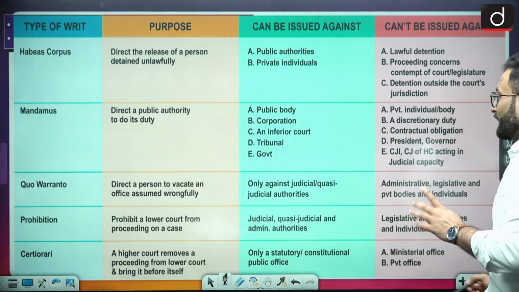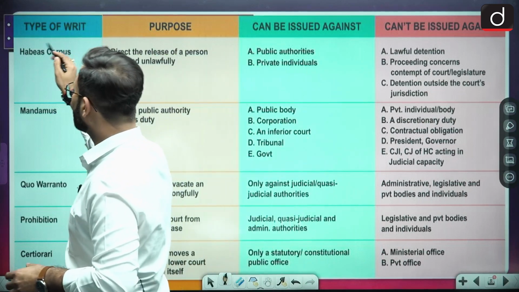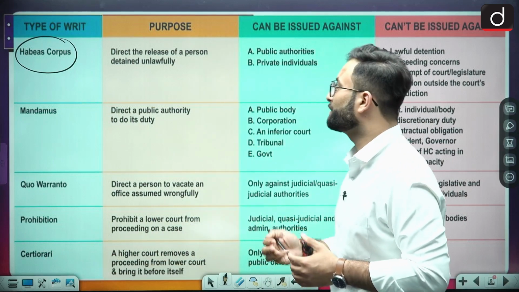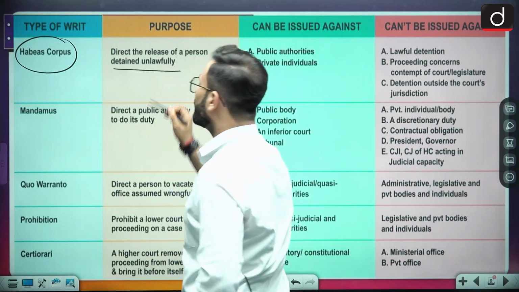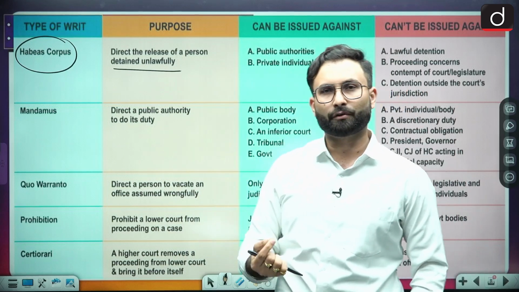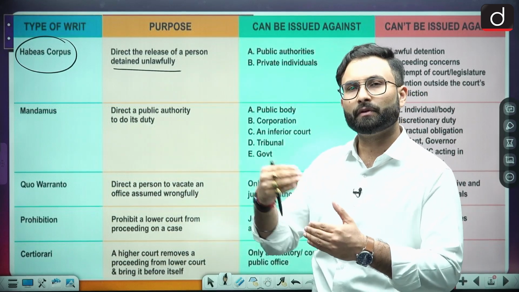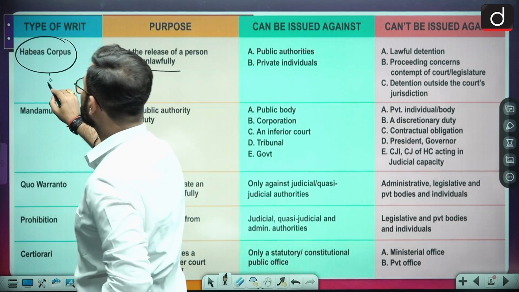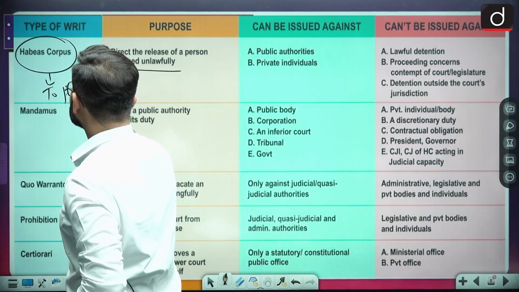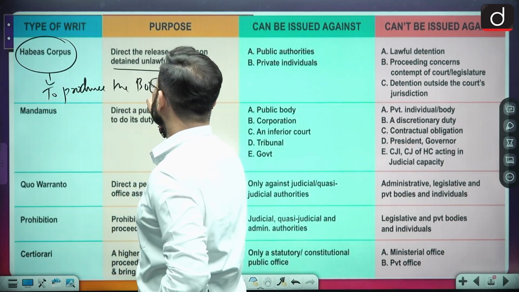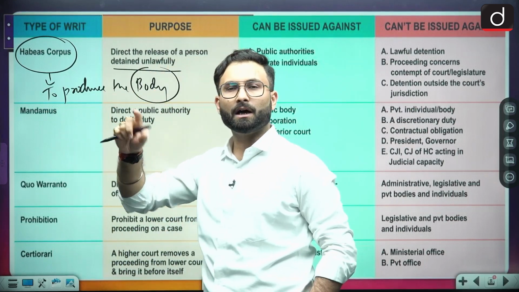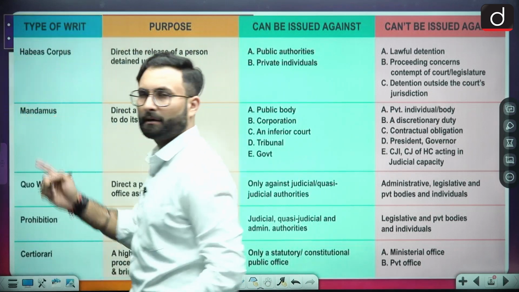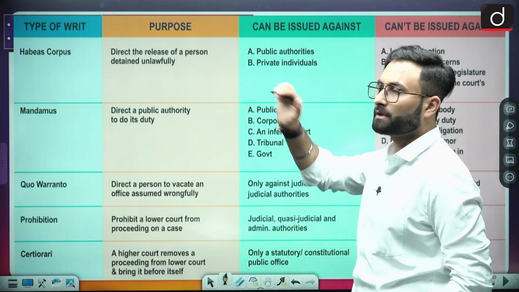Now, coming to the comparative analysis, when we talk about the writs, there are different types. One is habeas corpus. Habeas corpus means to direct the release of a person detained unlawfully. If there is an unlawful detention of a particular person, in that case the Supreme Court or the High Court will direct that you have to release them. Okay, so that is habeas corpus. That means to produce the body, that is, a person or a body which is in unlawful detention should be produced in front of the court. So if unlawful detention is there, you can go for the habeas corpus writ.